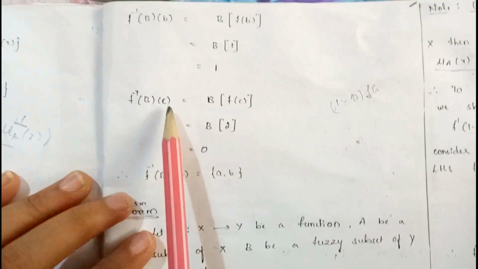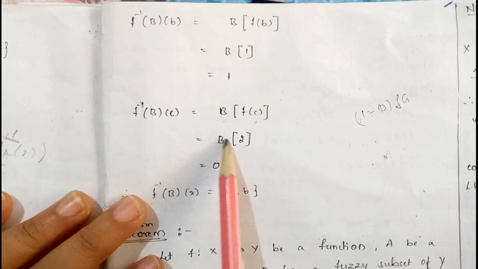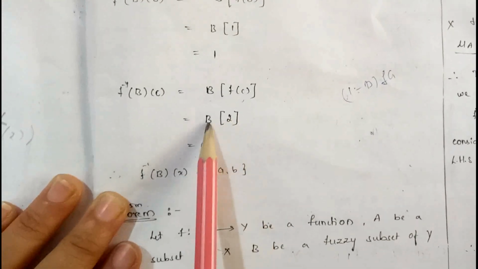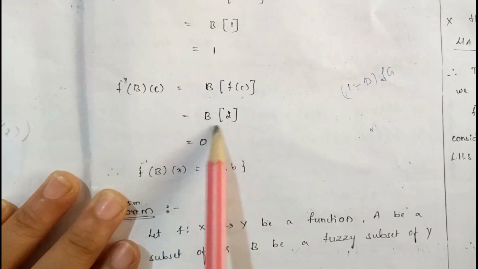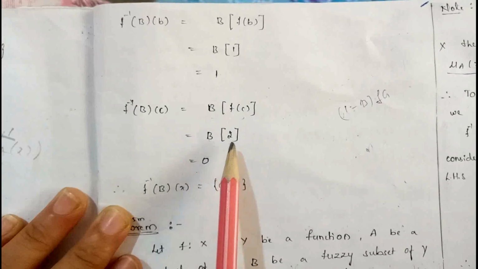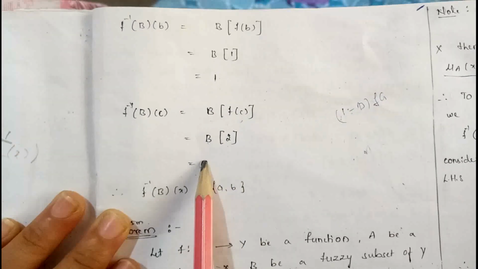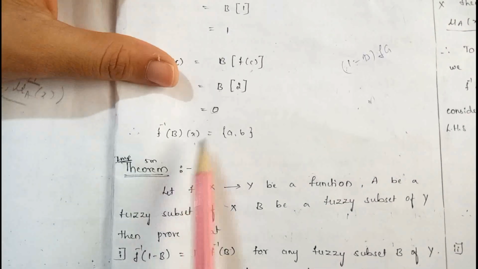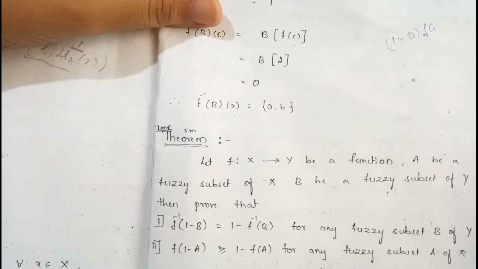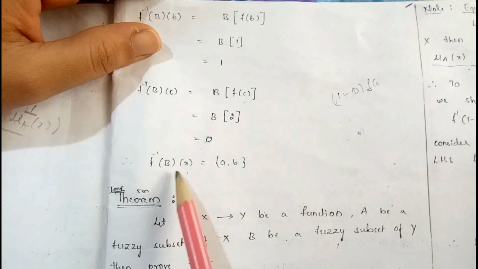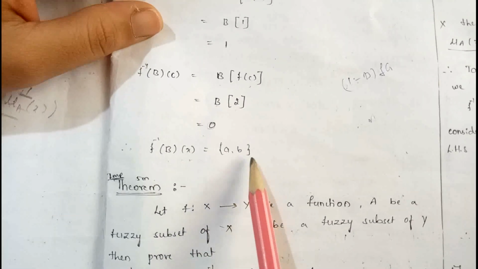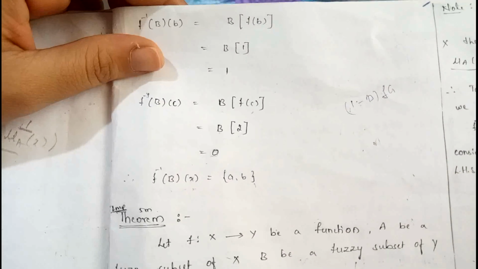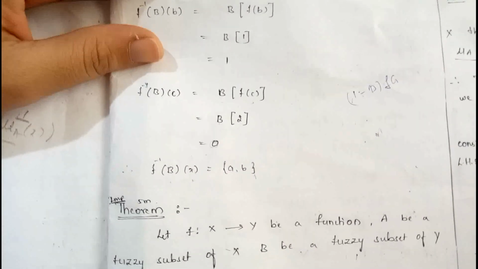Simply, F inverse of B of C is equal to B into F of C. B into the value of F of C is equal to 2. The B of 2 value, because 2 is not present in the set B, therefore its value becomes 0. Therefore, F inverse of B of X is equal to A comma, that is A is present, B is present. Therefore, F inverse of B of X is equal to A comma B. This is the value of image and inverse image of the fuzzy subset A and B.